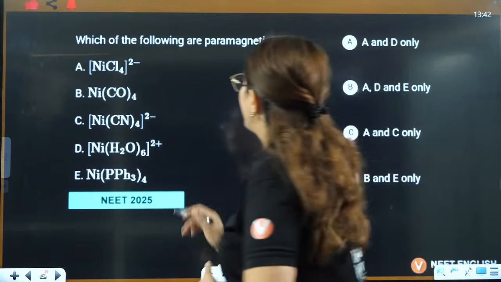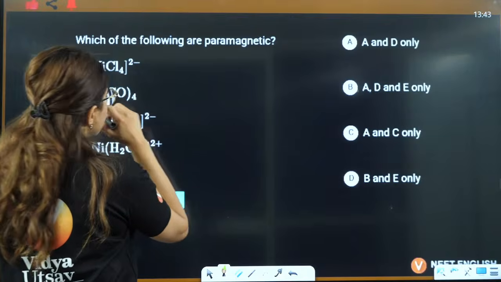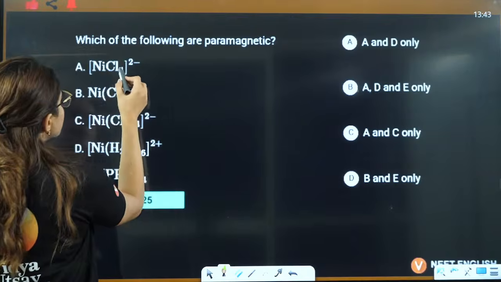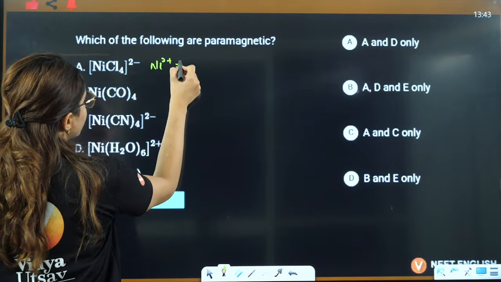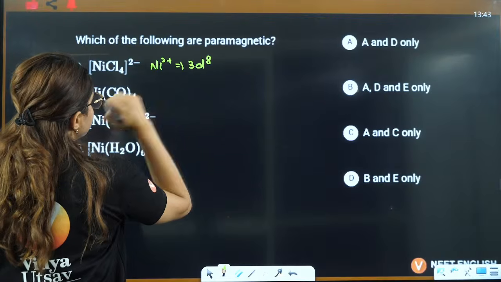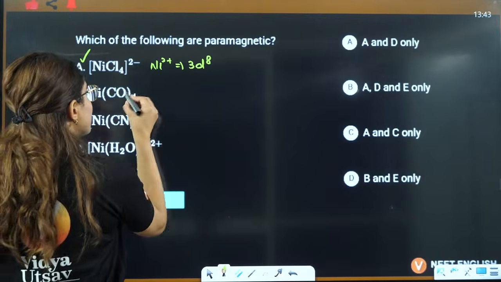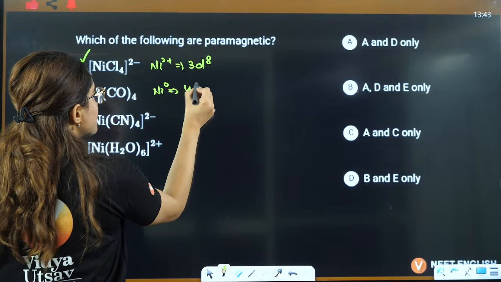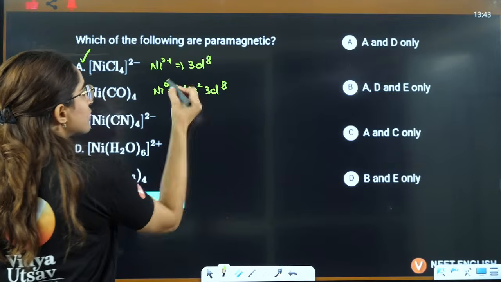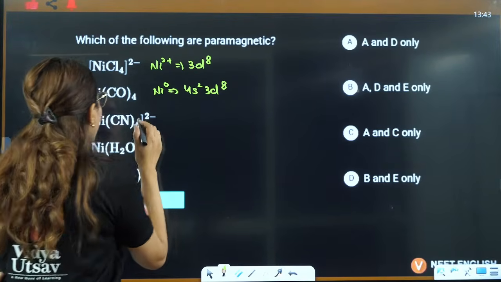See, here, firstly, let's see the hybridization. If you see the hybridization here, this will be X minus 4 is equal to minus 2, so it will be nickel 2 positive, that is 3d8. Definitely this will be paramagnetic, I'll tell you. This can never be paramagnetic because it is nickel 0, so it is 4s2 3d8. We have also discussed it, right? Firstly, let's calculate this, okay? Chalo.